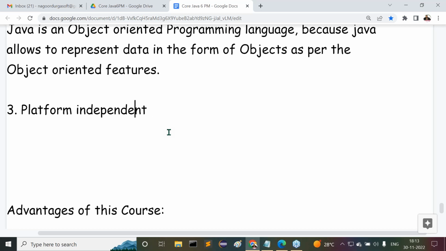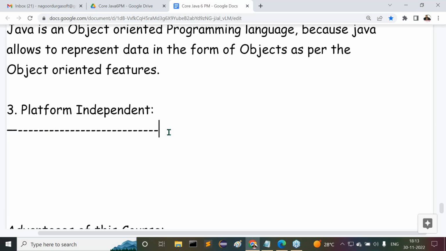independent programming language. You already know the meaning of platform independent? Guys, can you tell me? When a programming language is a platform independent programming language, it allows its applications to perform compilation on one operating system and execution on another operating system. One time compilation, executing any number of times on different platforms, then it is called a platform independent programming language.